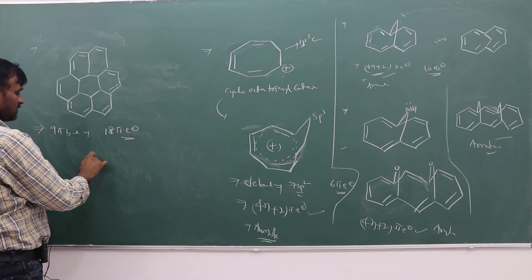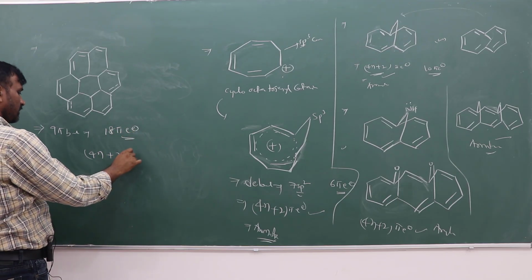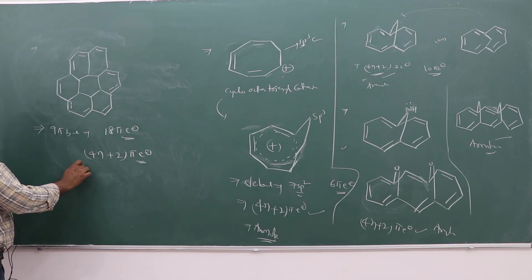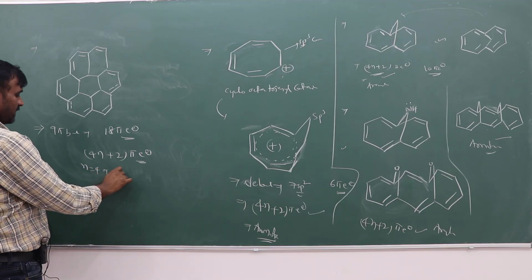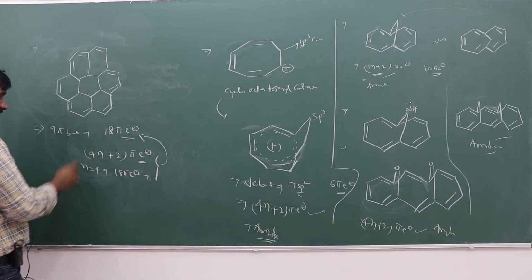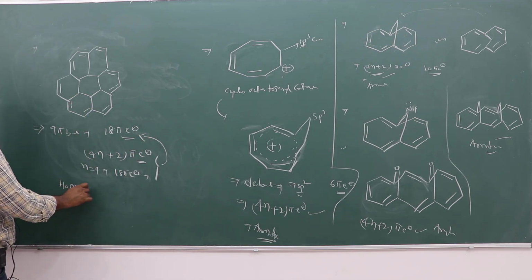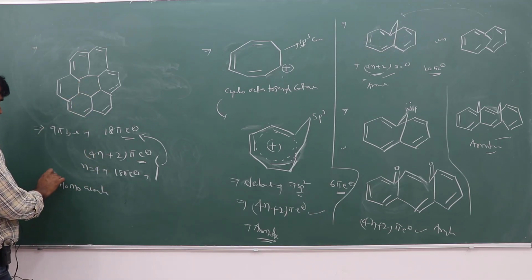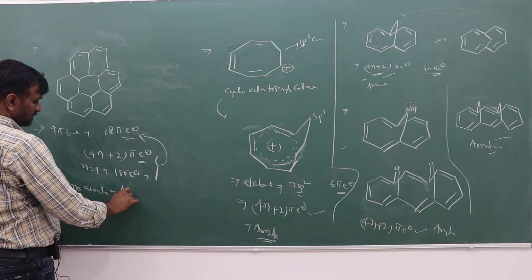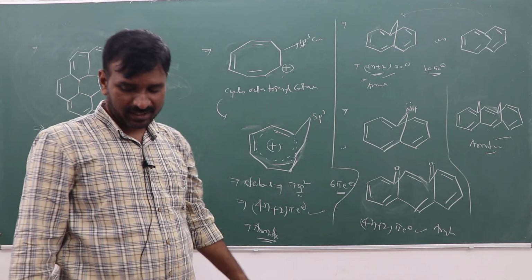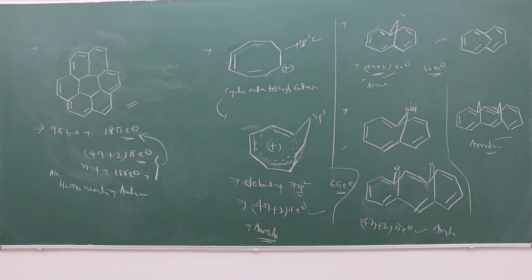When there are 18 pi electrons, does it follow the 4n plus 2 pi electron rule or not? If n value is 4, then 18 pi electrons will be there. So the 4n plus 2 rule is followed. According to homoaromaticity, though there are sp3 carbon positions, this compound is aromatic. These are some examples of homoaromaticity.